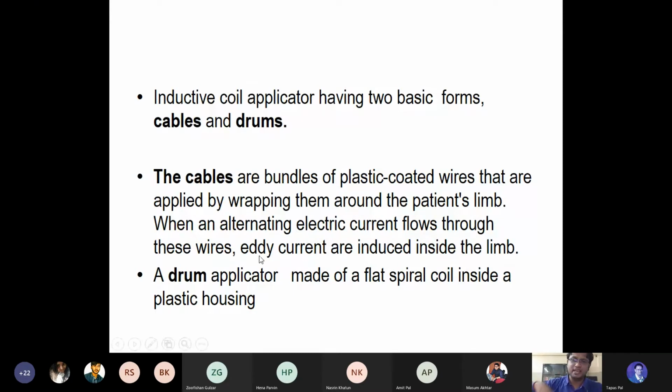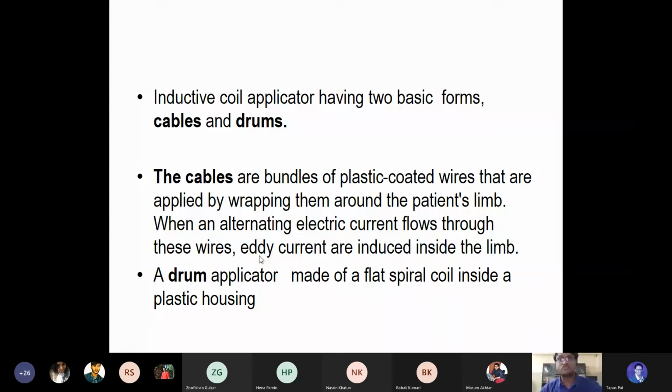That means in the previous time, this format of the SWD was just a wire which is plastic coated so that there will be no harmful effects to the patient's body. It is wrapped around the patient's body, and that results in the formation of eddy currents inside the patient's body, and that is how the electromagnetic field is produced. That is the previous method, the cable method.